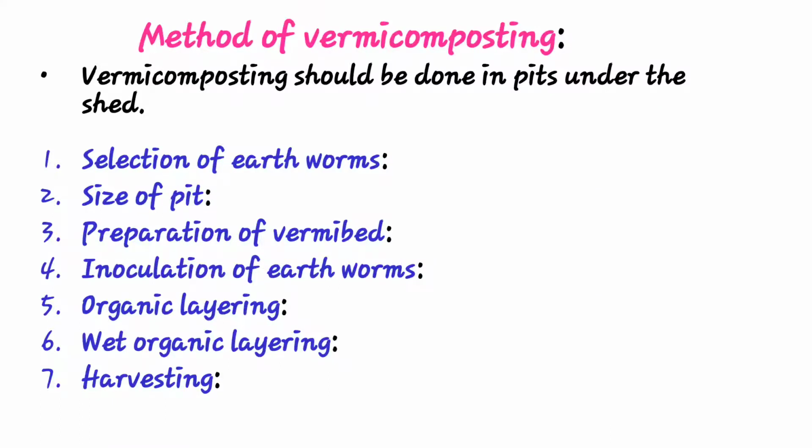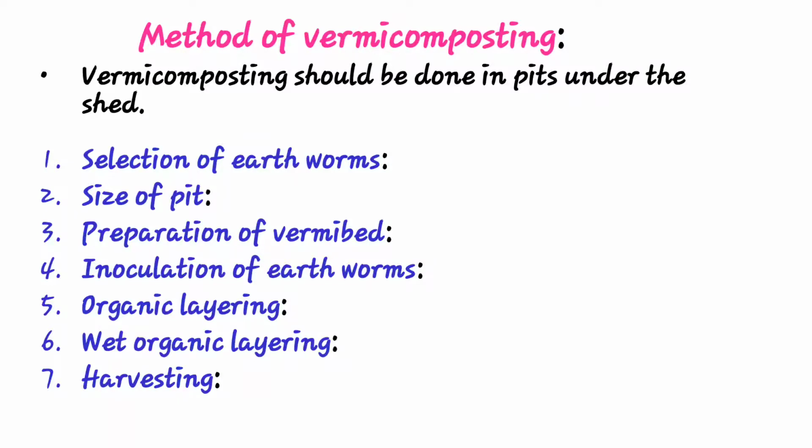Okay. Then fourth step, that is inoculation of earthworm, meaning release the earthworm in those layers. About 2000 earthworms are introduced as the optimum density into the compost pit. Then next, organic layering.